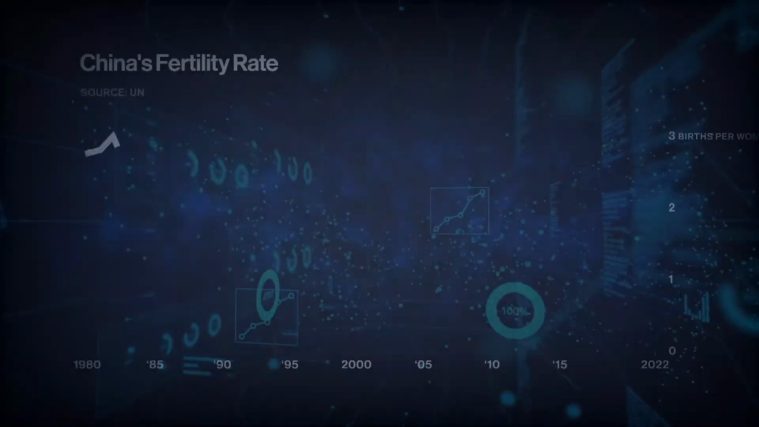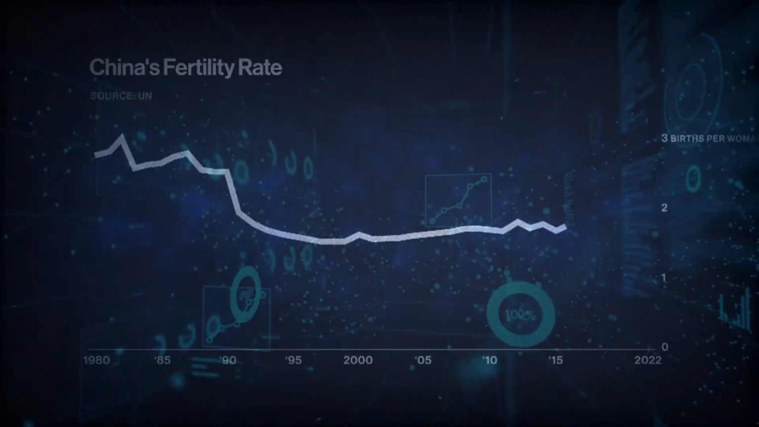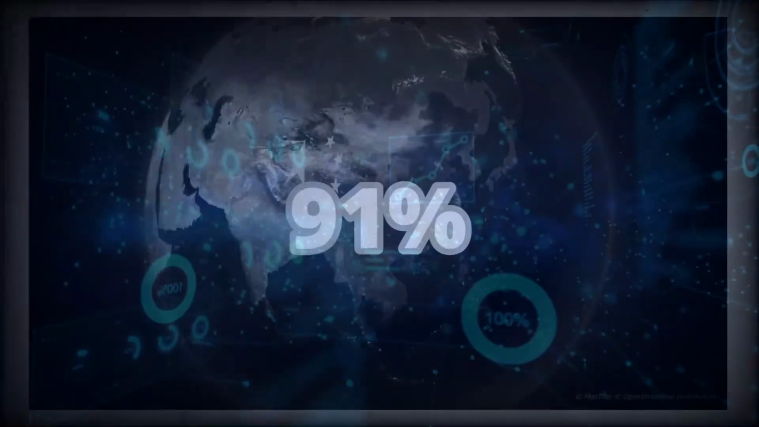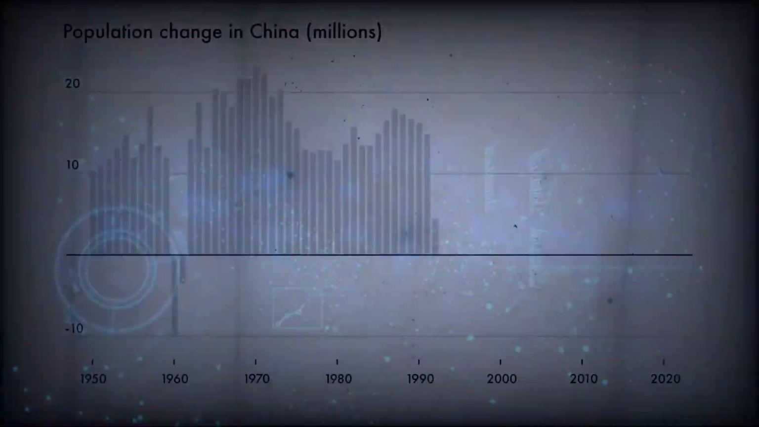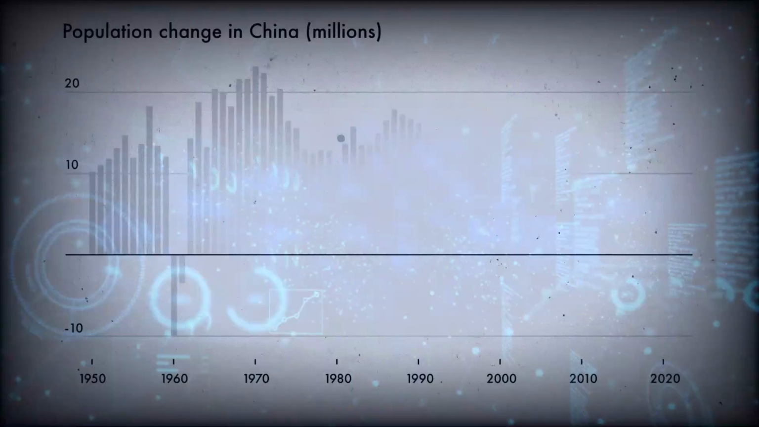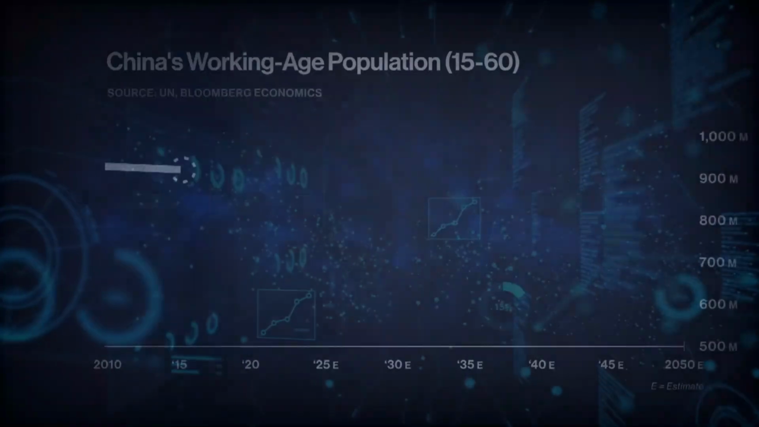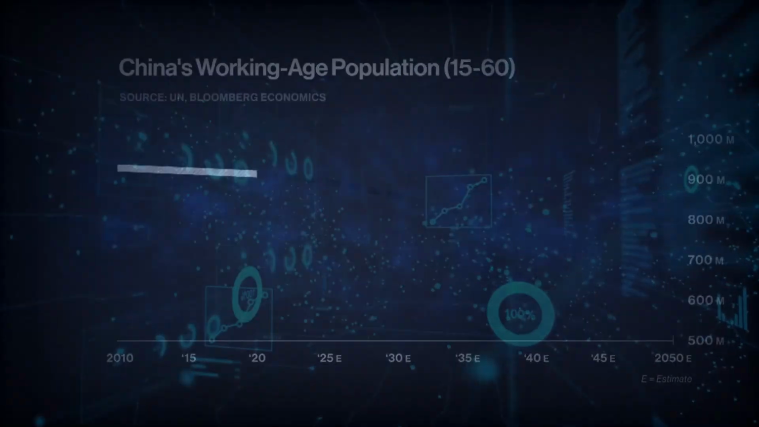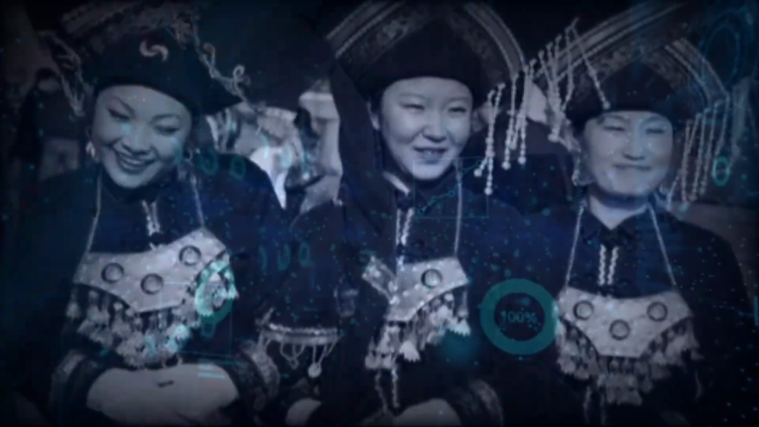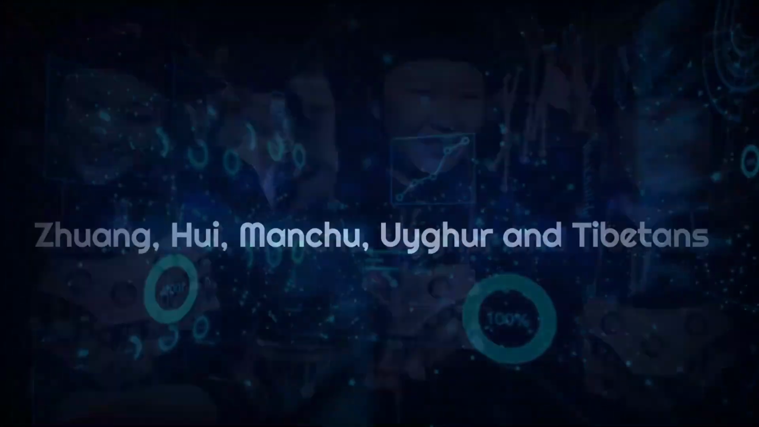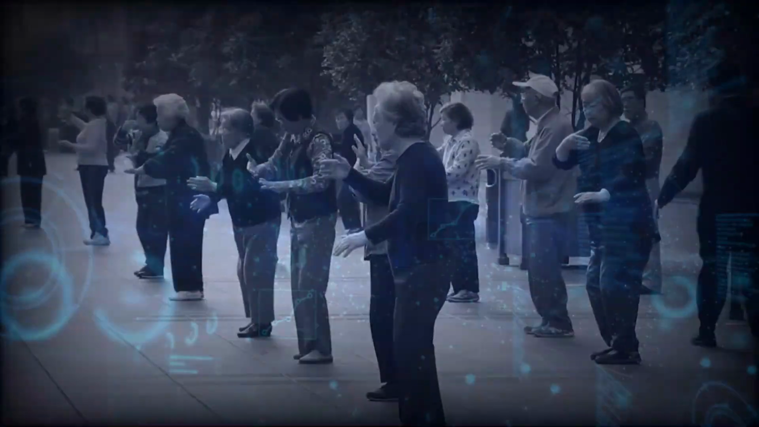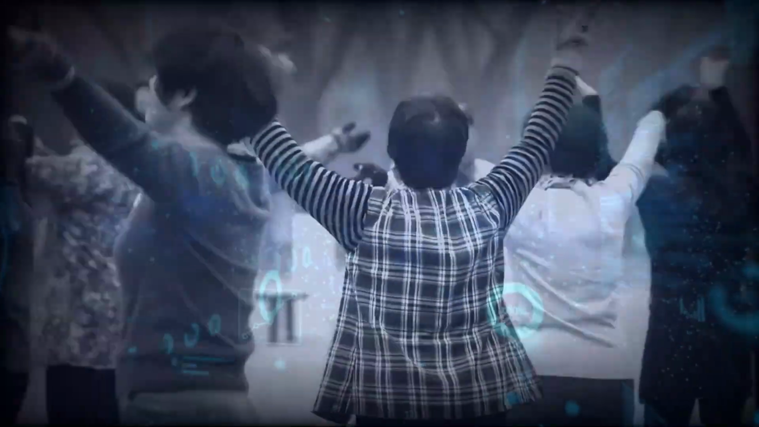China's ethnic composition is relatively homogeneous compared to many other countries. The Han Chinese make up about 91% of the population, making them the dominant ethnic group. However, there are 55 recognized ethnic minorities that make up about 9% of the population. The largest of these minorities include the Zhuang, Hui, Manchu, Uyghur, and Tibetans, who live in different regions of the country and have their own cultural and linguistic identities.